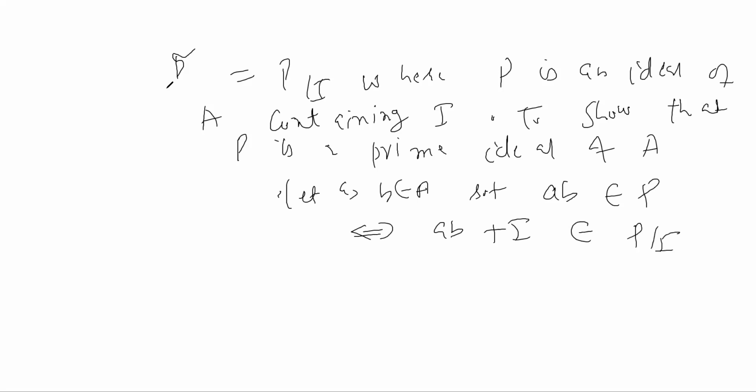Okay, so this is if and only if (a plus I)(b plus I) belonging to P/I.